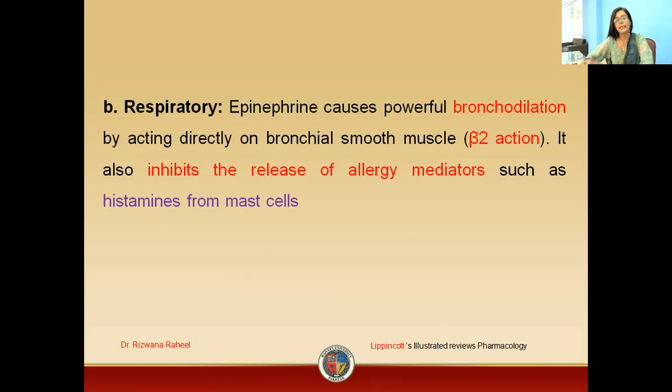As a result, there will be a bronchodilatory effect. Your bronchioles will get relaxed. Additionally, epinephrine has the ability to inhibit the release of allergy mediators. An example of an allergy mediator is histamine. Epinephrine inhibits the release of histamine from the mast cell. This is the mast cell, and we have histamine in it.